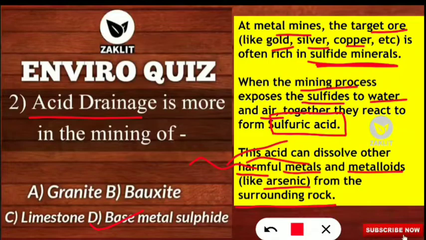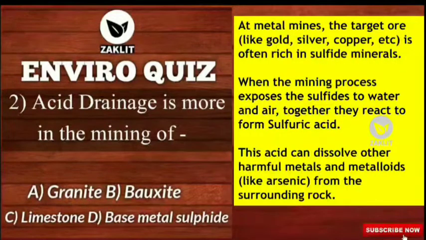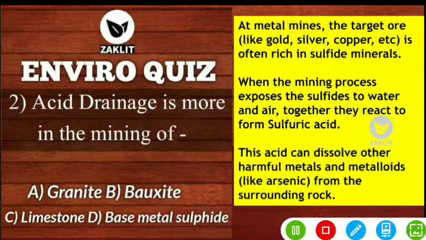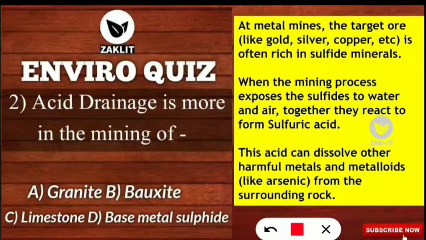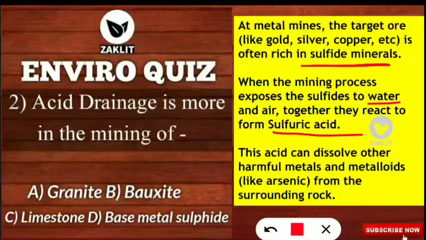So this is the acid drainage which is occurring if we are going for metal mining at the target ore, when it is gold, silver or copper etc., which are rich in sulfide minerals, and as a result they react with water to form sulfuric acid and they dissolve and they do harmful effects on the organisms and on us also. So let's move on to the next question.